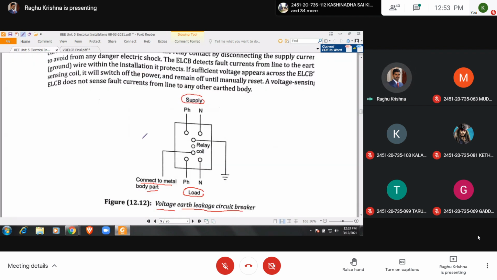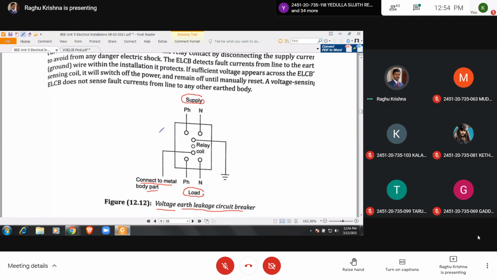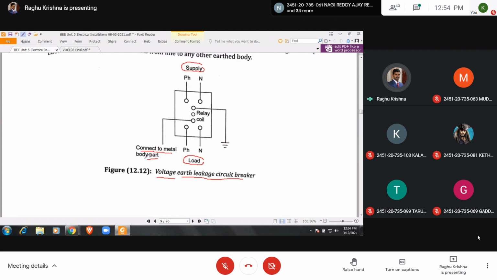Is the diagram clear? See here, the diagram appears here. They mentioned the relay coil. One end of the relay coil is connected to ground, and the other end is connected to the metal body part of the equipment. So you can write metal frame of the equipment, or you can write metal body part of the equipment.